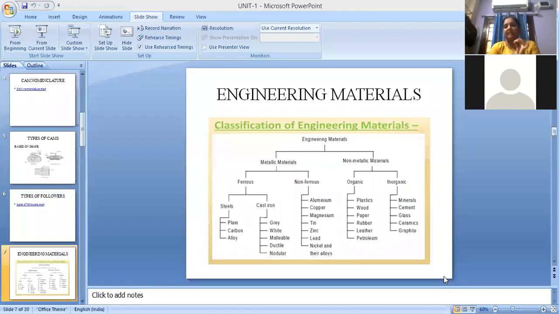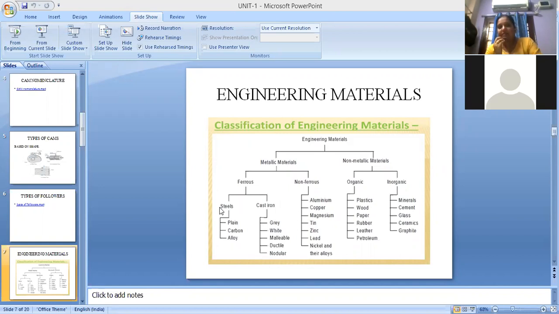See, engineering materials are classified as metals and non-metals. Metals are again classified as ferrous and non-ferrous, whereas non-metallics are classified as organic and inorganic. Wherever you have iron content, those metals are called ferrous. And where you don't have iron content, those metals are called non-ferrous materials.